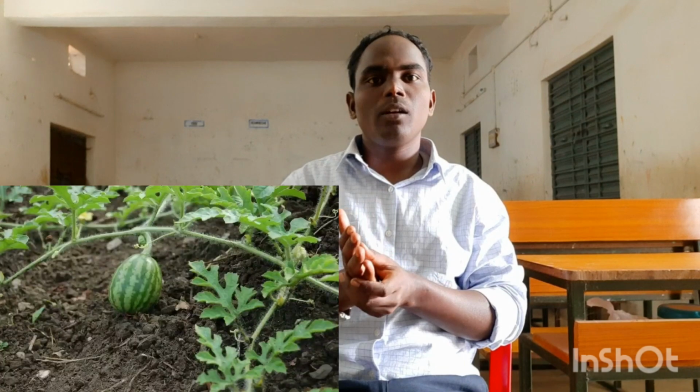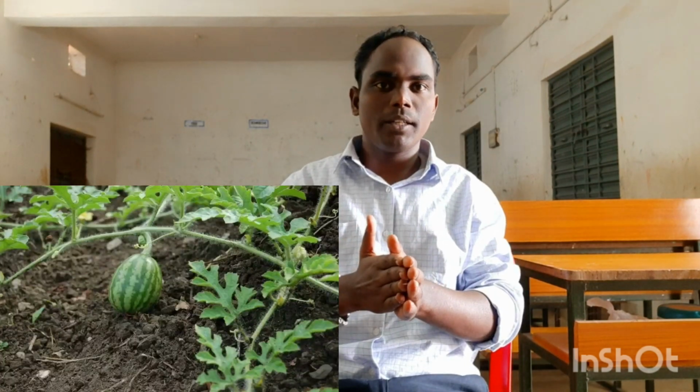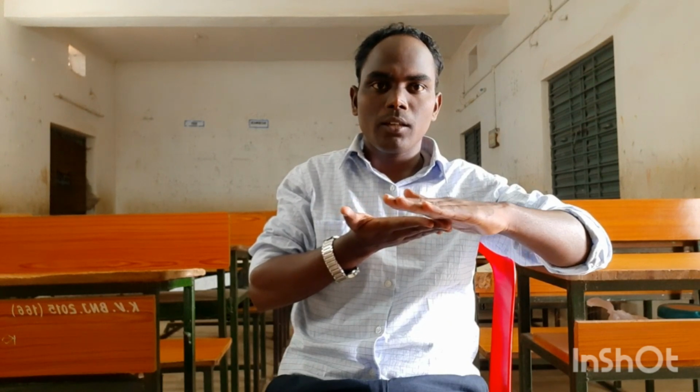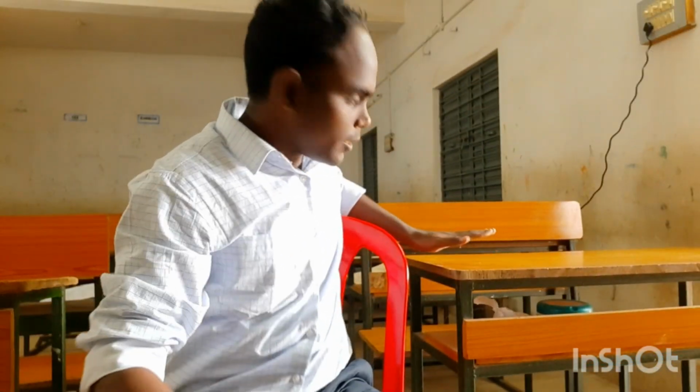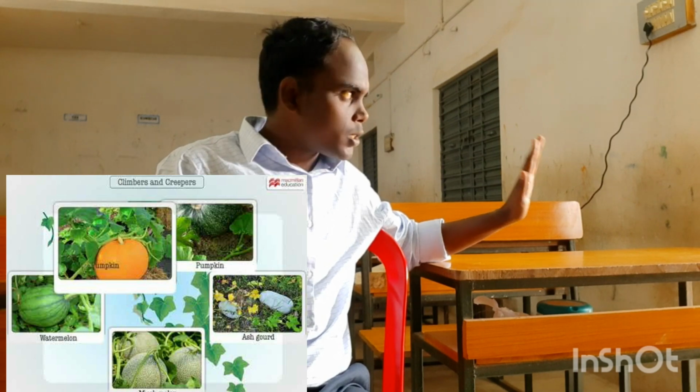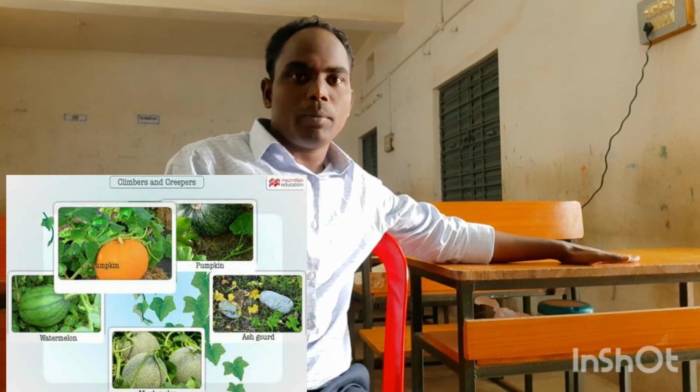So creeper, I will attach the picture there, and you can see that also. A creeper crawls on the ground. It is very weak and cannot grow upward or upright. It cannot grow vertically. It just spreads and develops horizontally. Are you understanding what I'm saying? That is your creeper, and the creeper grows horizontally. It cannot stand upright. These are called creepers.